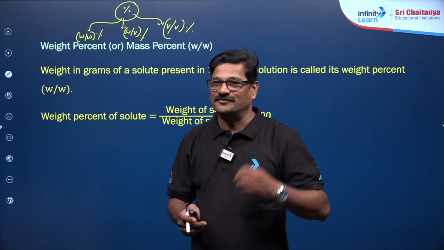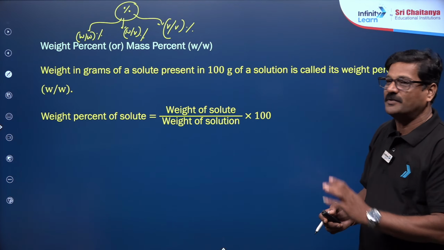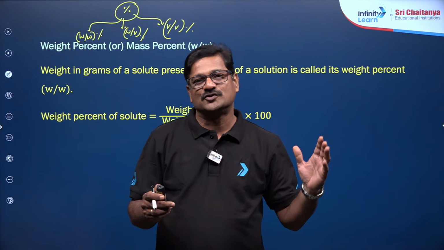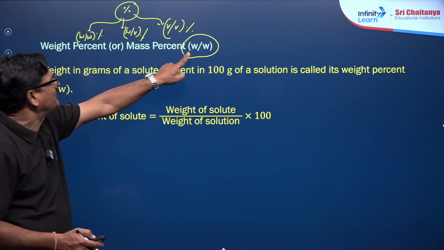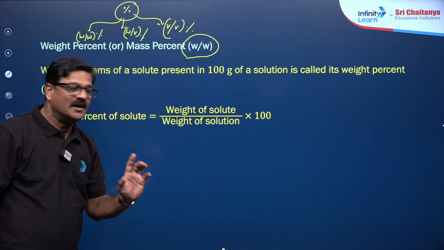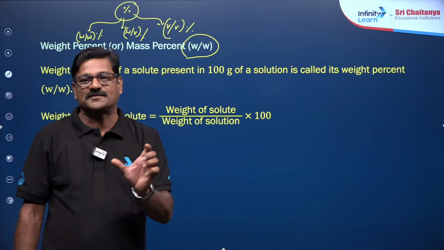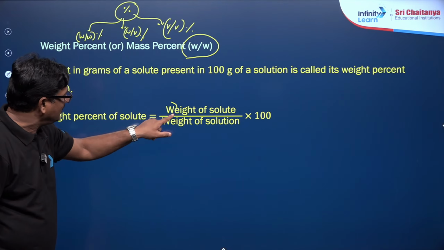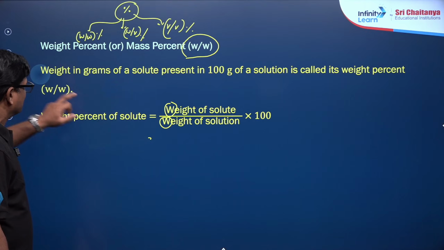You have a very good opportunity to join Chaitanya Academies, and let us talk about weight percentage. The weight in grams of a solute present in 100 grams of the solution is called weight percentage. This is important. Weight percentage is equal to weight of solute upon weight of solution into 100. Weight of solution means weight of solute plus weight of solvent. And this is W by W. That itself indicates weight and weight.